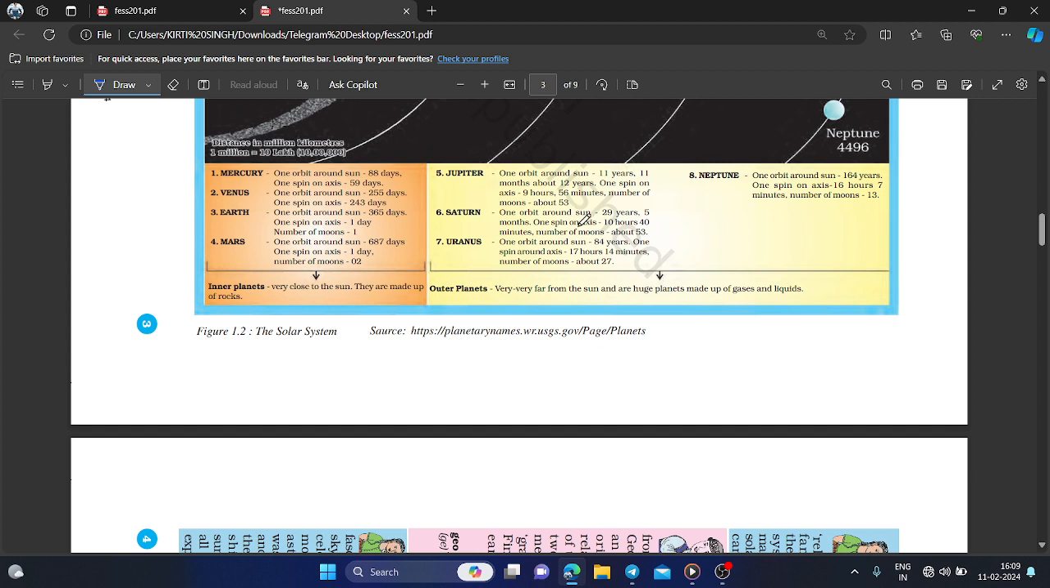And our solar system's planets are classified into two groups, called inner planets and outer planets. The four planets close to the sun are made up of rocks: Mercury, Venus, Earth and Mars. They are called the inner planets. And the fifth, sixth, seventh, eighth are called the outer planets, because they are very far from the sun and are huge planets made up of gases and liquids.